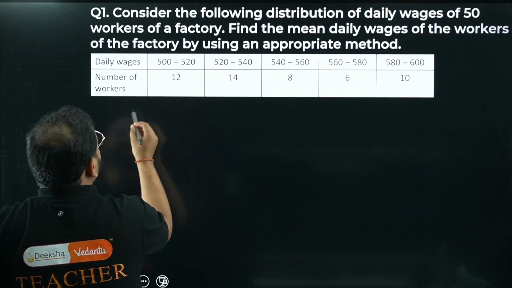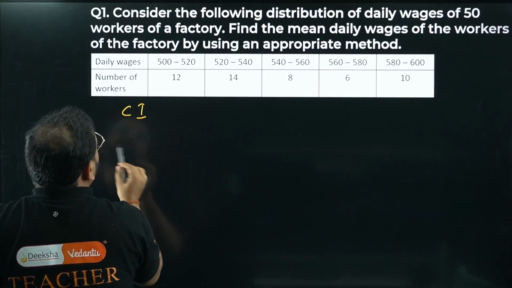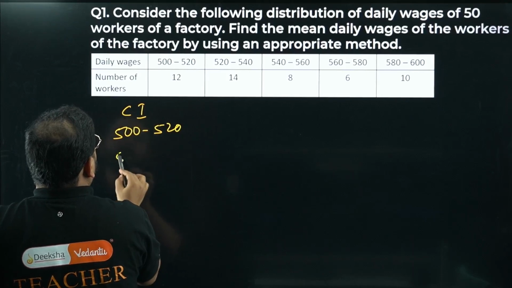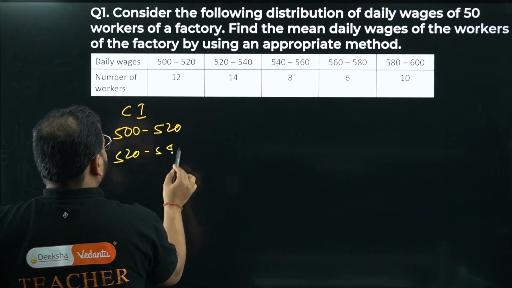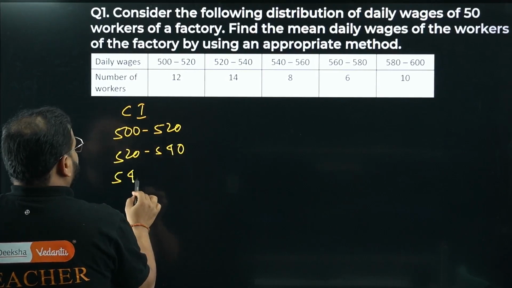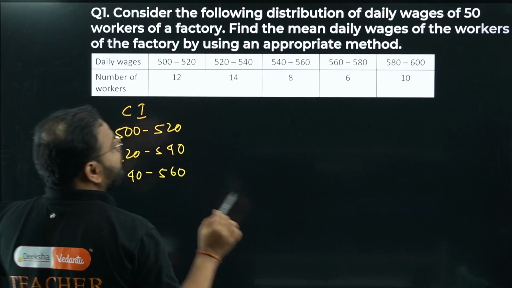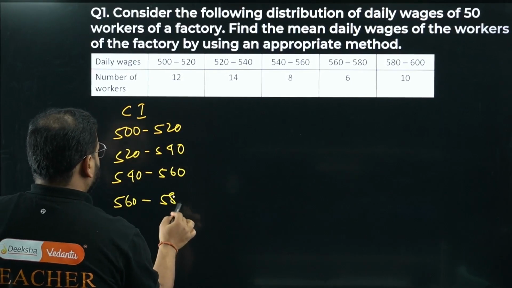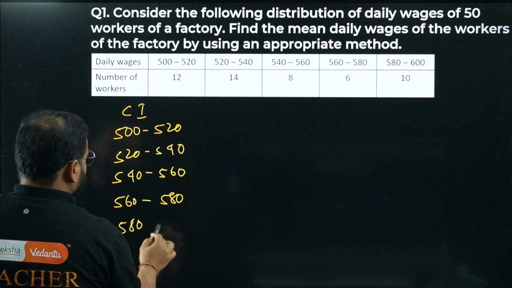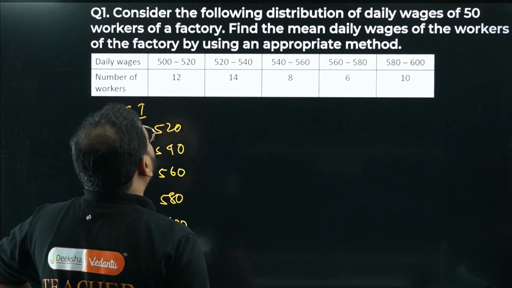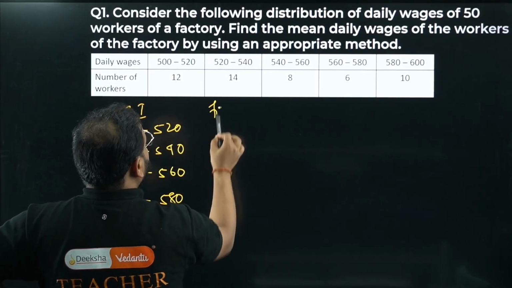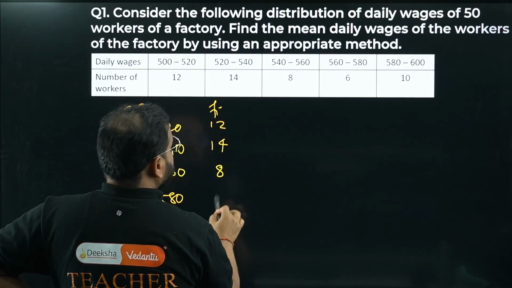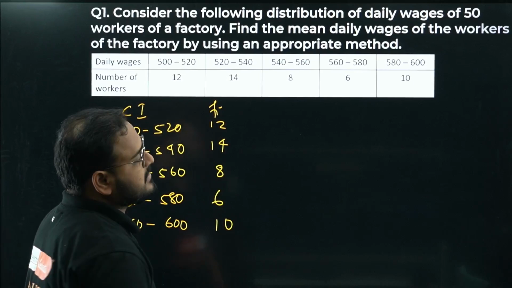I'll take from here. First I'll write the class interval that they've given: 500 to 520, 520 to 540, 540 to 560, all the way up to 600. Okay, 560 to 580 and 580 to 600. Let's check the frequency now. We have frequency given as well, which is 12, 14, 8, 6 and 10.